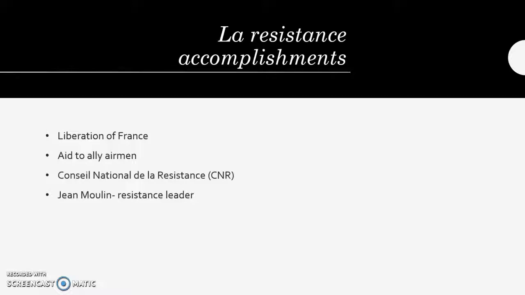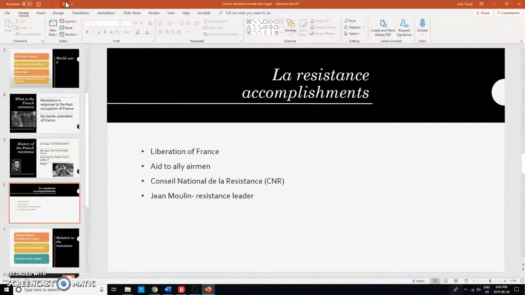Here are some of the resistance accomplishments. The resistance played a role in aiding Allied airmen, collected military intelligence. They plotted sabotage. They created anti-German leaflets, and in 1944 they were big enough to take over occupied France and liberate the towns occupied by Germany.